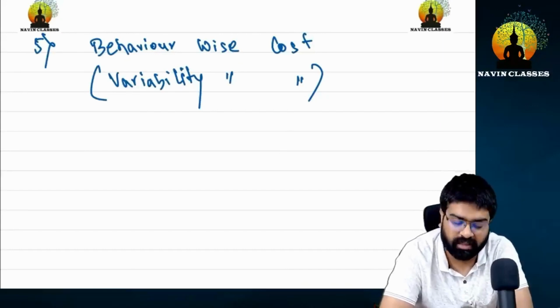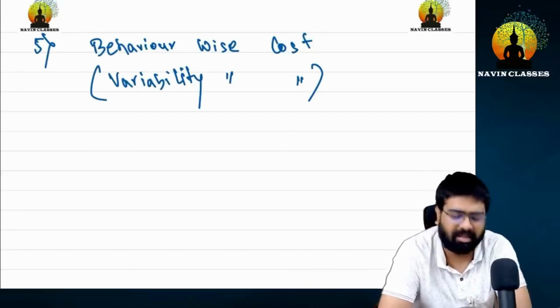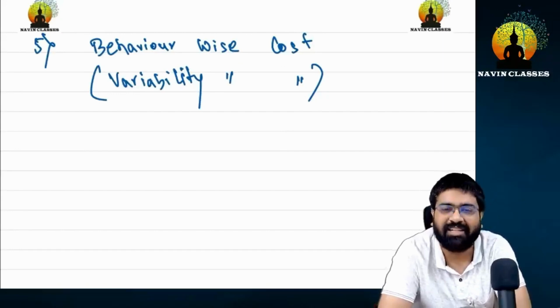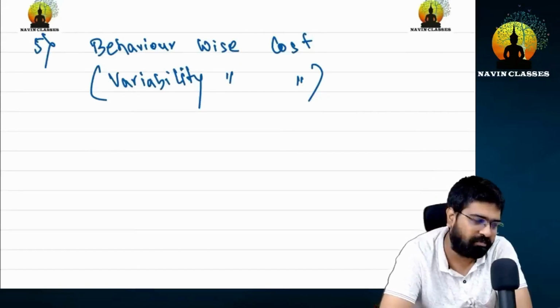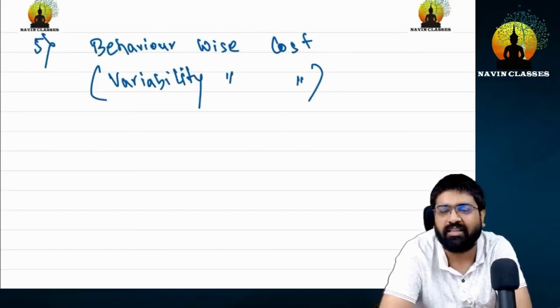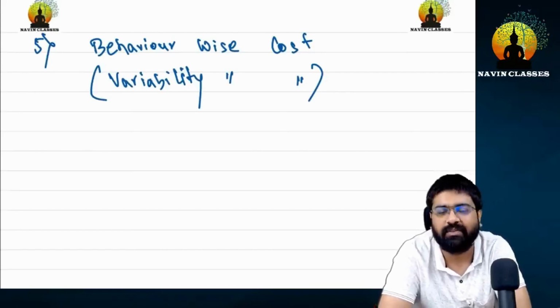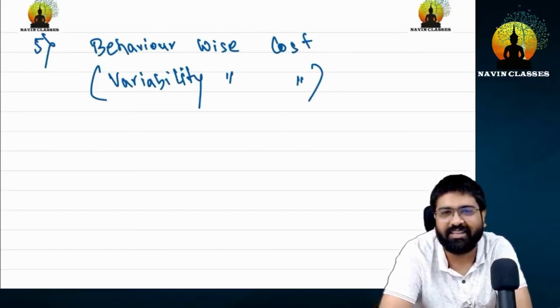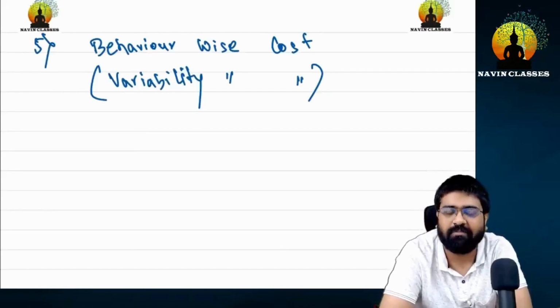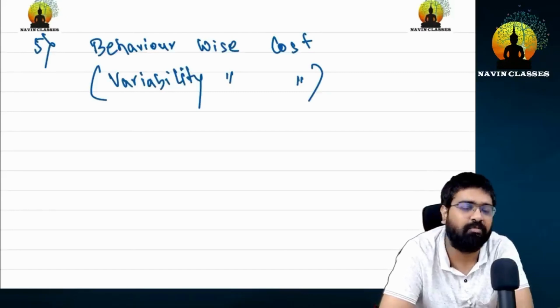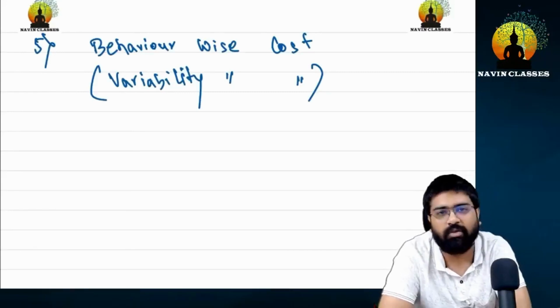Variability wise, or you can say behavior wise cost. What is behavior? Behavior means what? Is it conduct? Yes. Just like we judge our friends and the people around us, we pass comments on how they are or how they look. We say they are feeling jealous, he's too possessive, look at him, he's too cunning, they are just a little too smart, he is a troublemaker. So when we judge someone and talk about their behavior with others, then we talk about behavior.